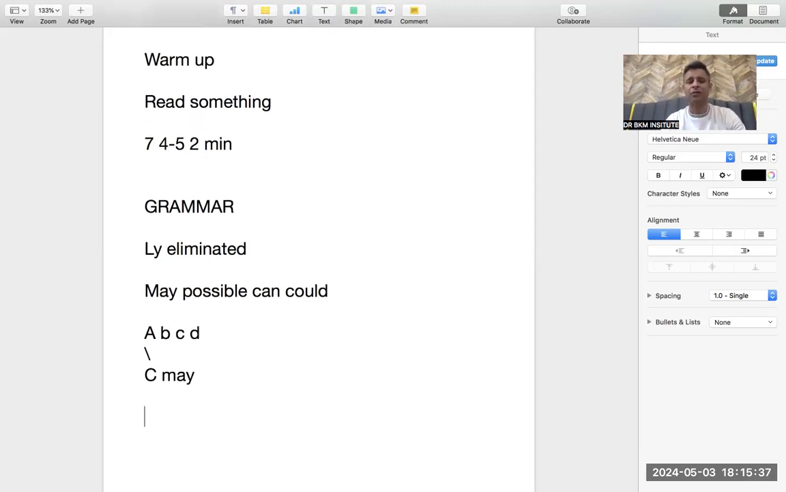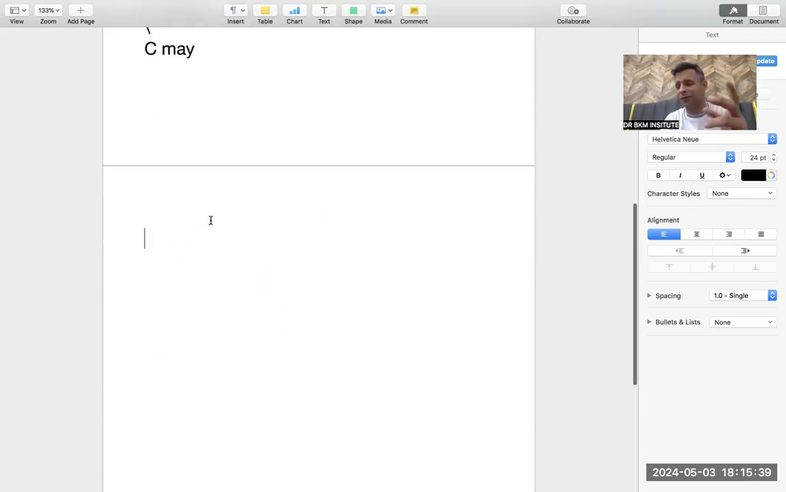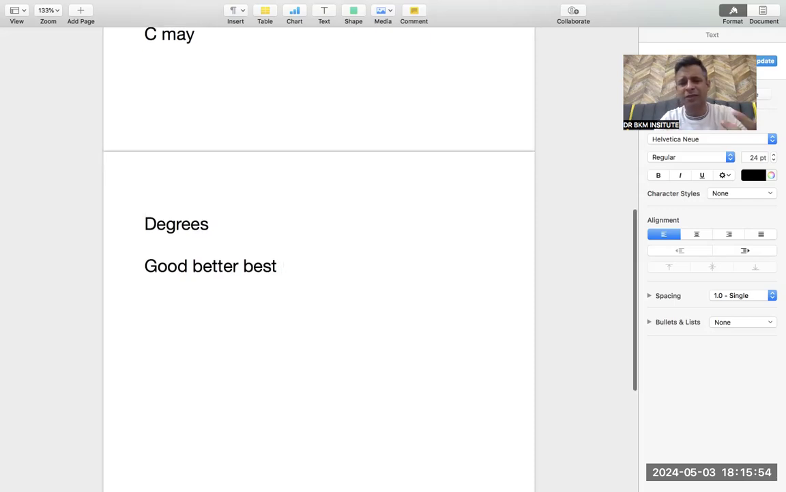Done. Now, the most important part, apart from noticing these grammar words, modals, can, could, may, might, there is another thing that you can notice: degrees, that I always talk about. Good, better, best. So always be careful about that. There is a separate lecture about this, but I'm just letting you know what are the things important to be noticed. So go for the words bad, worse, worst.